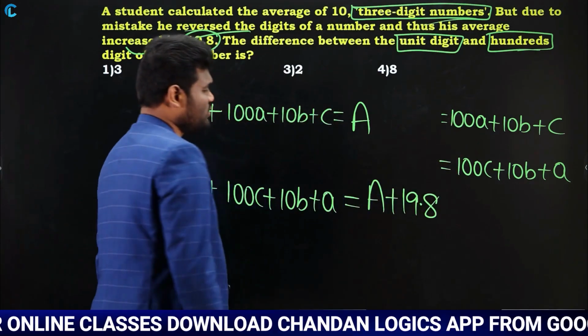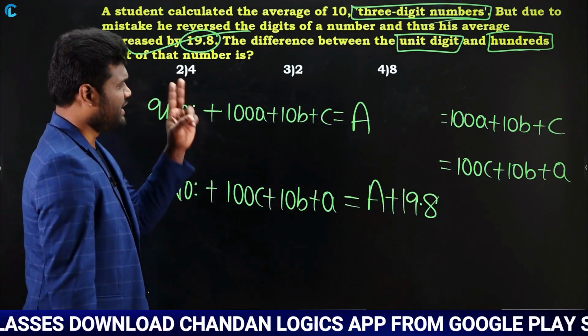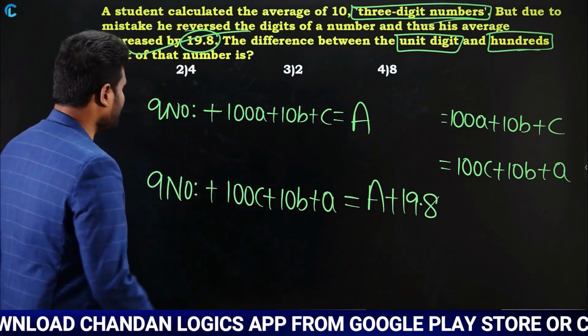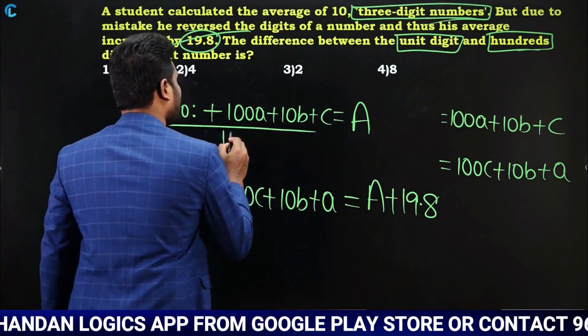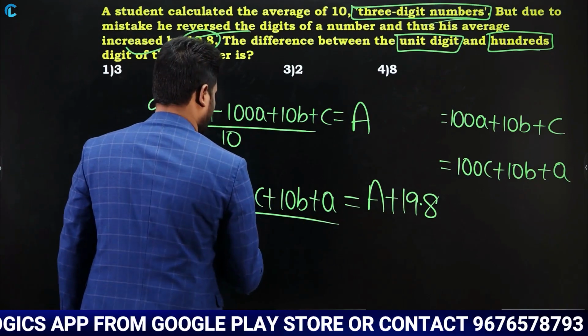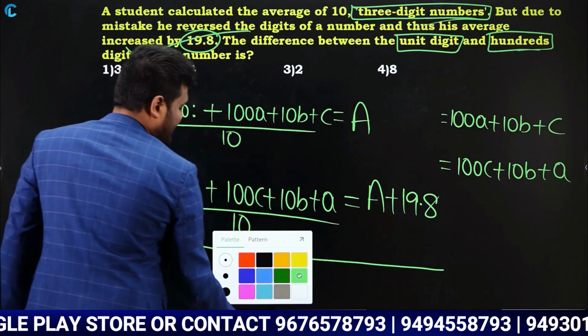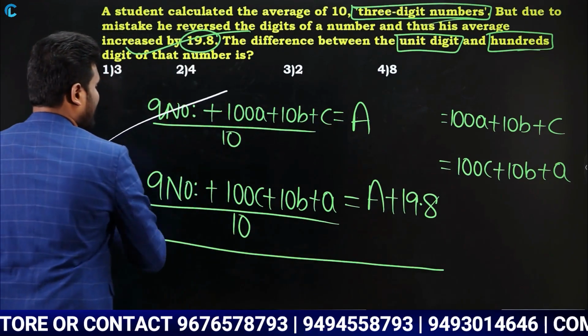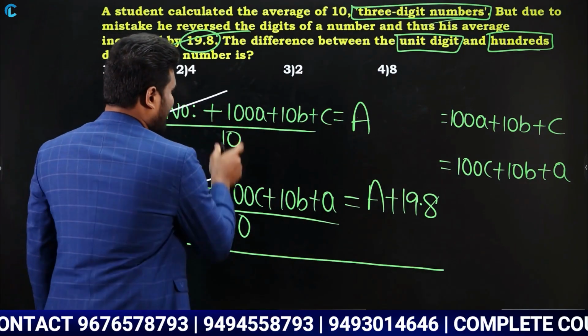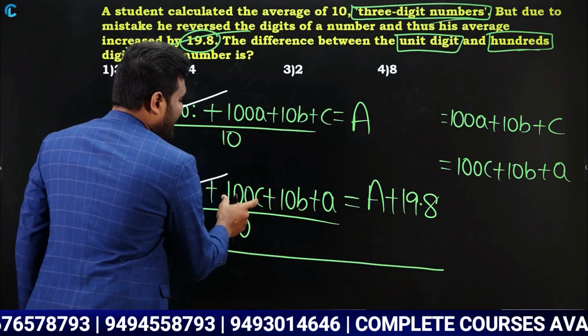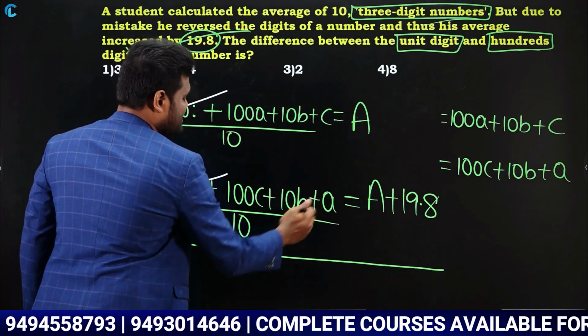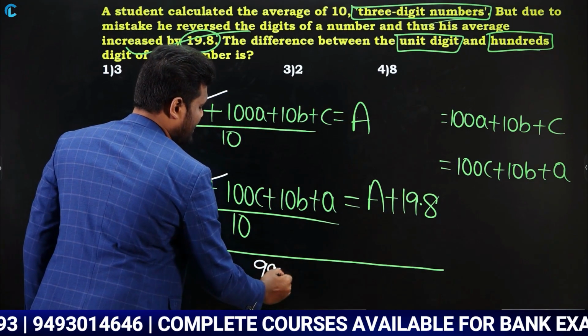Now they are asking us to find the difference between the unit digit and the 100 digit. Now simple, same procedure. As it is 10 numbers, divide by 10, divide by 10. Why? Because we are calculating the average here. So if you take the difference, what is going to happen here? 9 numbers get cancelled. Now 100A minus A is nothing but 99A.